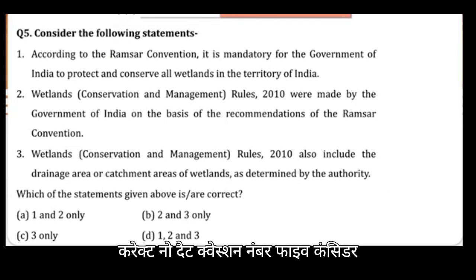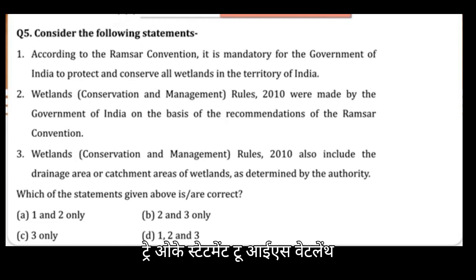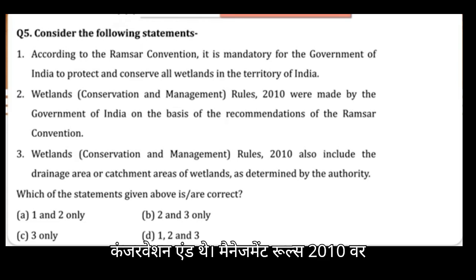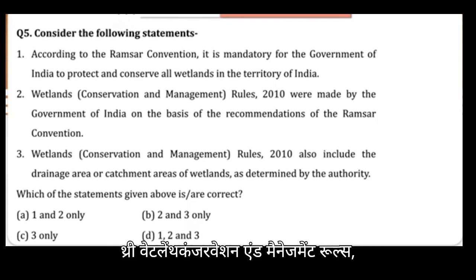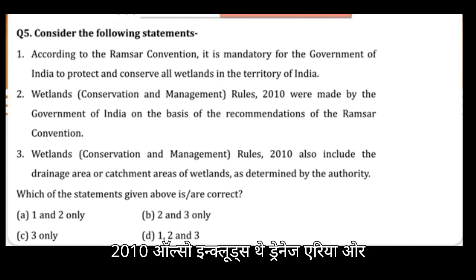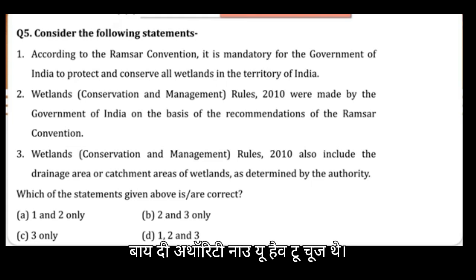Now, next question number 5. Consider the following statements. Statement 1: According to the Ramsar Convention, it is mandatory for the Government of India to protect and conserve all the wetlands in its territory. Statement 2: The Wetland Conservation and Management Rules 2010 were made by the Government of India on the basis of recommendation of the Ramsar Convention. Statement 3: The Wetland Conservation and Management Rules 2010 also include the drainage area or catchment area of the wetlands determined by the authority. Now you have to choose the correct statements.